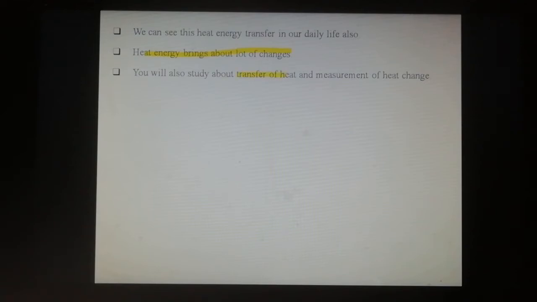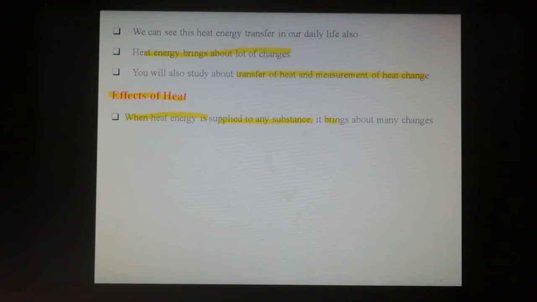In this lesson, we discuss the transfer of heat and the measurement of heat change. First, the effect of heat. You have already learned about transfer of heat and measurement of heat change. Now let us discuss the effect of heat. What are the effects of heat? When heat energy is supplied to any substance, the substance undergoes many changes.